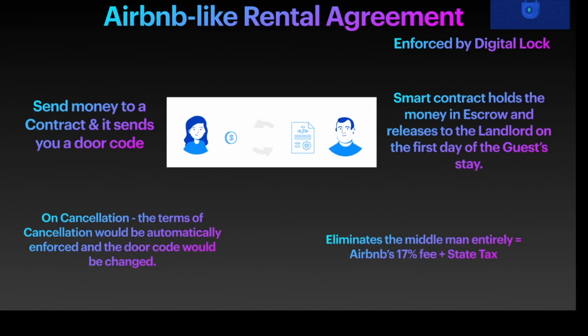The advantage of this is there is no middleman involved and everything happens through a smart contract, and all the parties are notified about this transaction, and this eliminates a very large 17% to 20% Airbnb fee. And the advantage of this decentralized contract approach is that it saves a lot of money and a lot of coordination between middlemen, and also eliminates the counterparty risk.